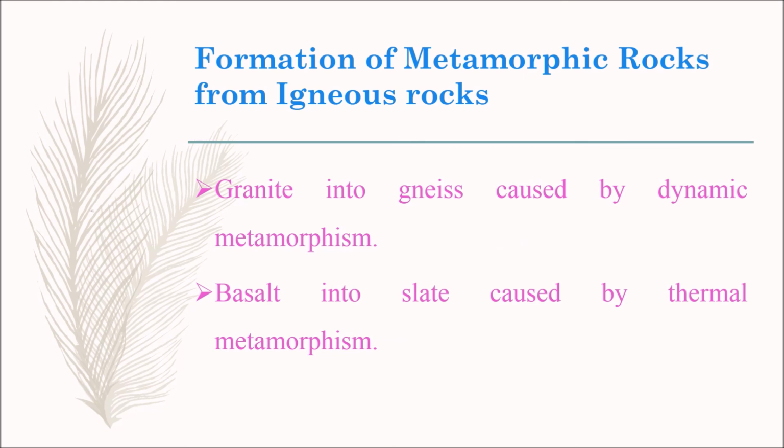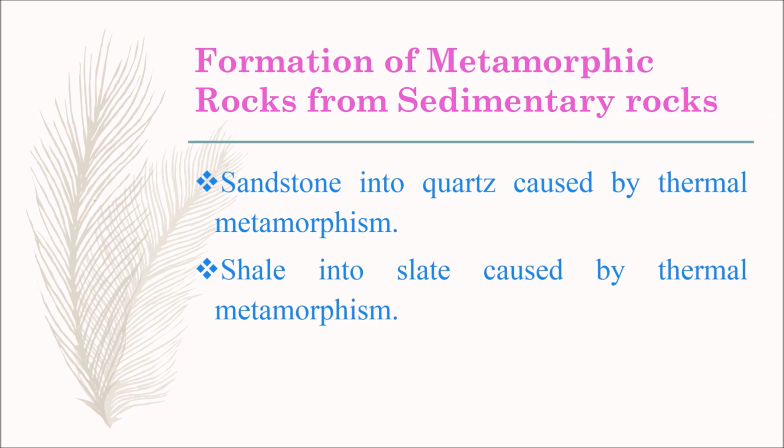Now let's see the formation of metamorphic rocks from igneous rocks. Granite into gneiss, caused by dynamic metamorphism. Basalt into slate, caused by thermal metamorphism. Now we are going to learn about the formation of metamorphic rocks from sedimentary rocks.